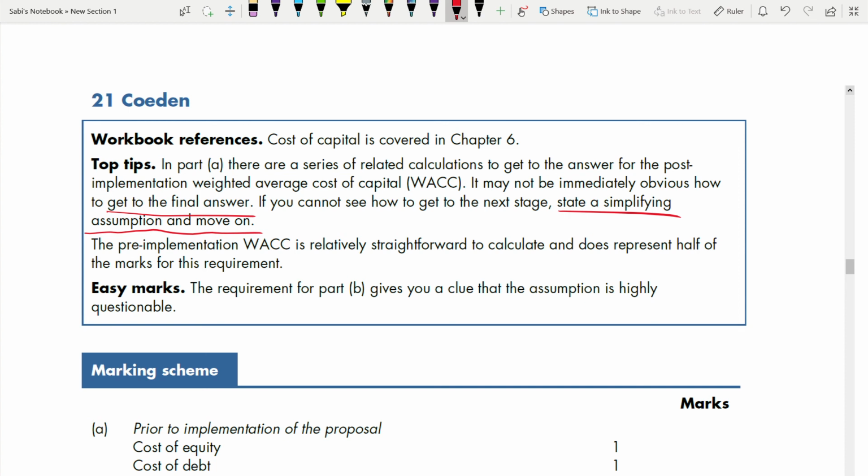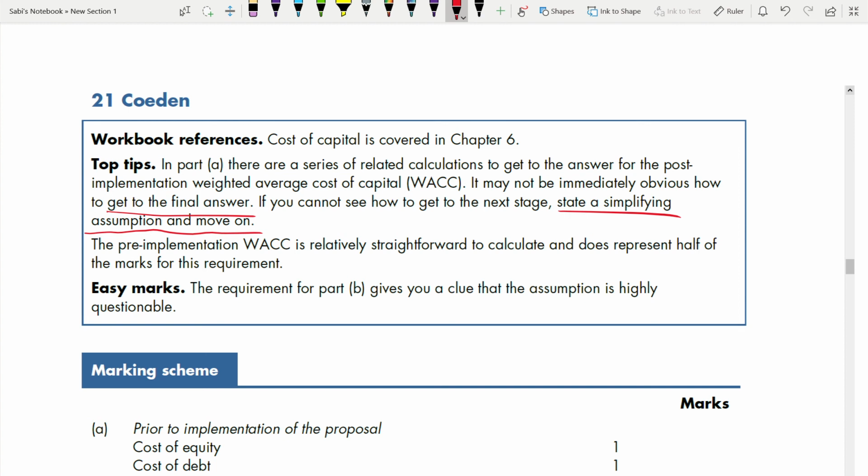Trust me. It's much better for you to stop that question there itself, whatever you have calculated. State an assumption, move on, and go to the next question. If your time is up, okay? State a simplifying assumption, any assumption.